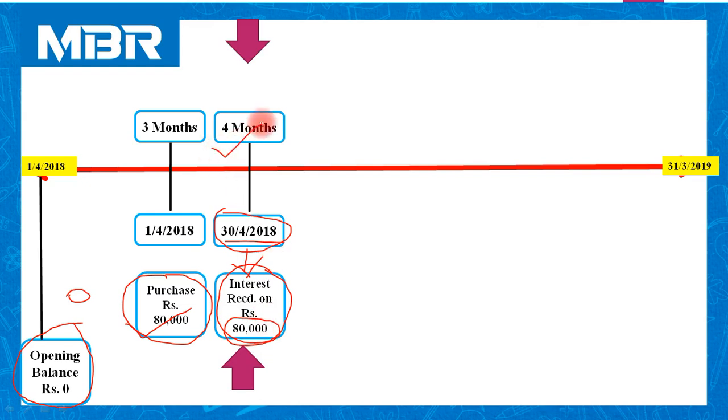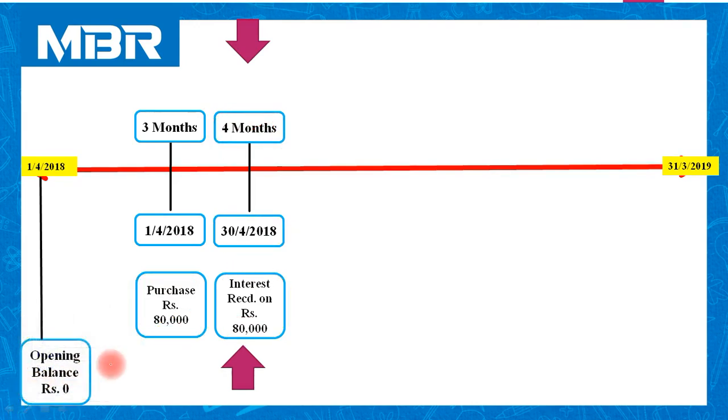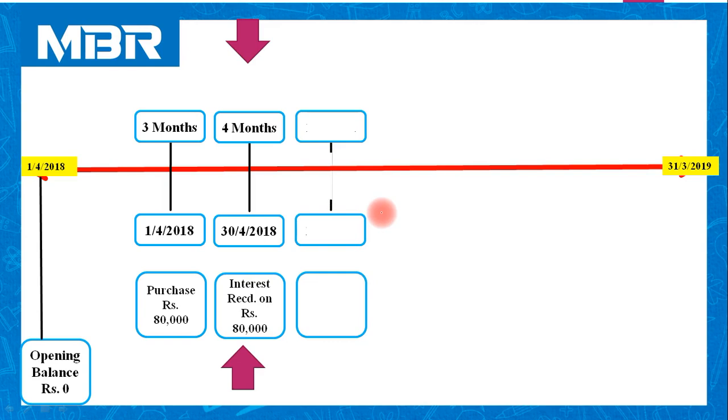And what is the duration from the last payment date? December 17. So January, February, March and April 30. So the duration is 4 months. I hope everybody is clear with this. Now enter next transaction. Next transaction is